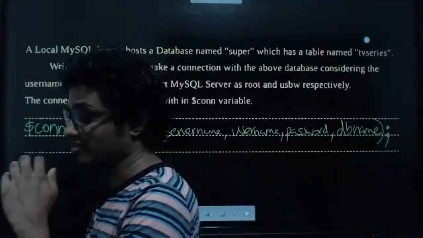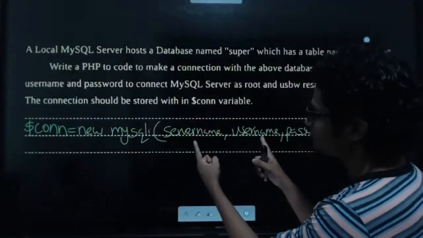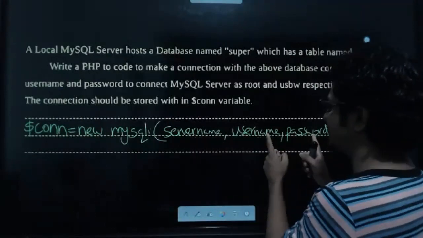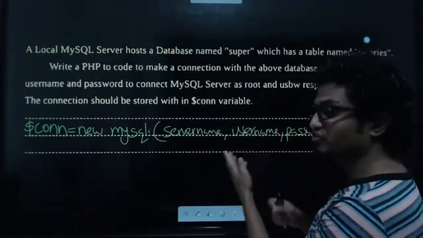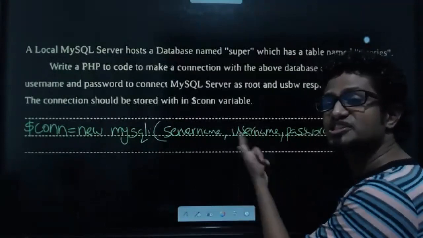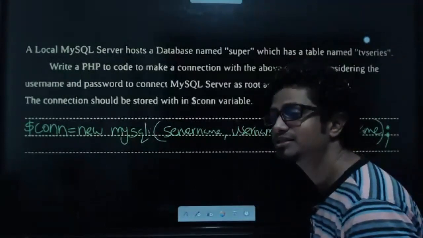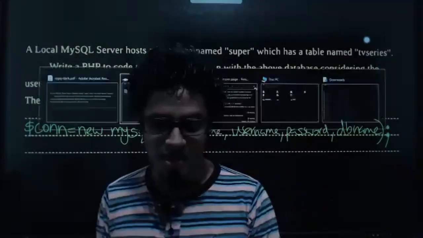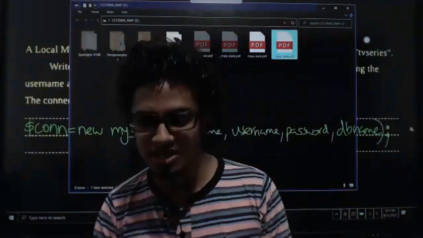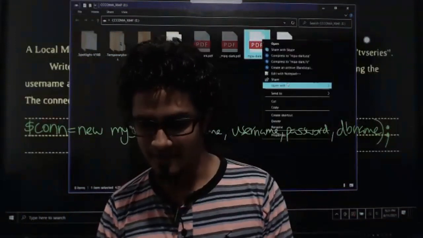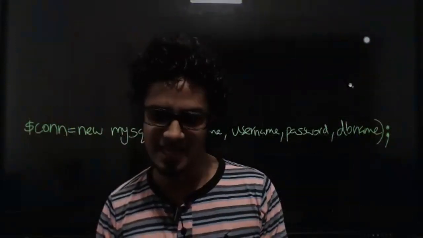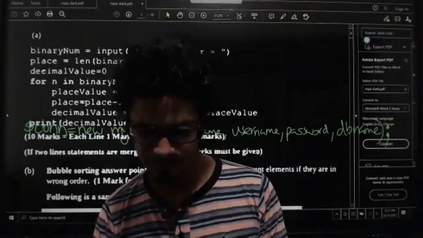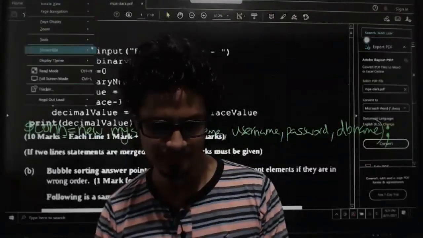Wait. Now, wait. Can the password come before username? Can we do like that? Can we change this order by any chance? We cannot change this order. Don't forget it. So let me show you the marking scheme, what I have mentioned in the marking scheme. Focus.